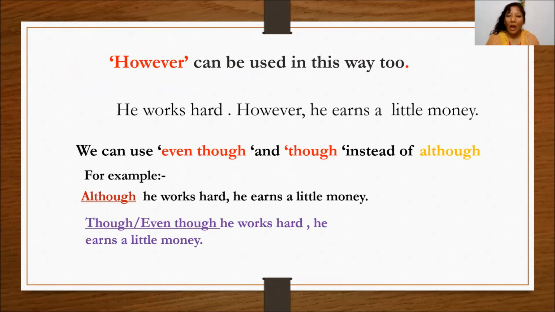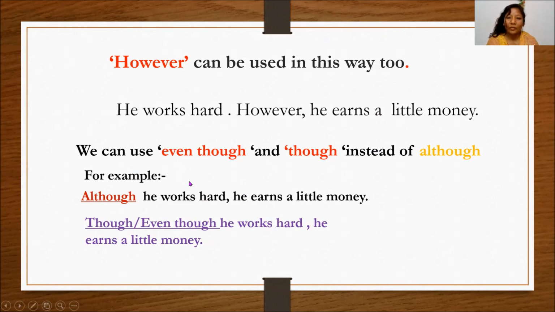Now, however can be used in this way too, just to remind you, okay? He works hard, however, he earns a little money. So there is a full stop and a comma, he earns a little money. We can use even though and though instead of although, for example, okay? Although he works hard, he earns a little money. Though or even though he works hard, he earns a little money. So they have the same meaning.